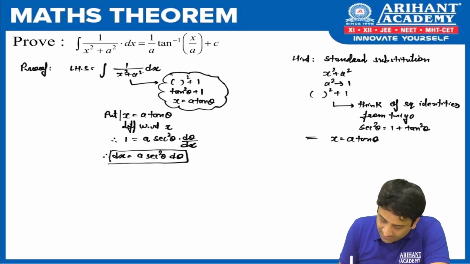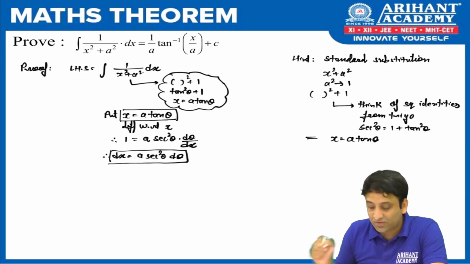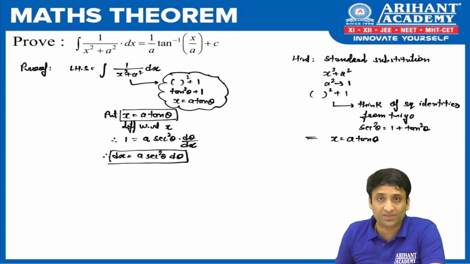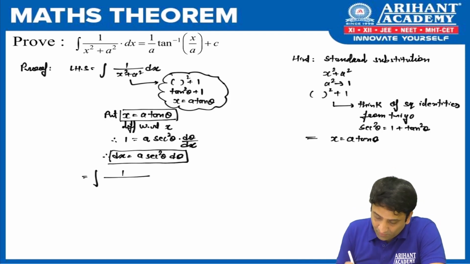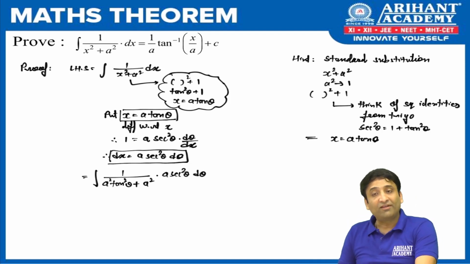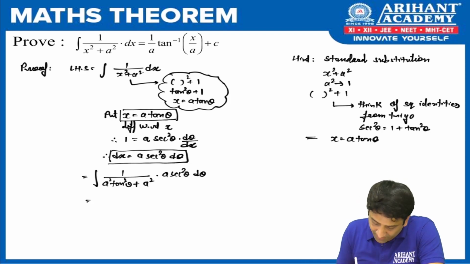I got x is equal to a tan theta. Let us take these two results and substitute in LHS. Let's see what we get here. So integration of 1 upon, in place of x, I'll put a square tan square theta. A square remains as it is, and in place of dx, I'm going to write a sec square theta d theta. Fine. Now, if you see denominator, can we take a square common?